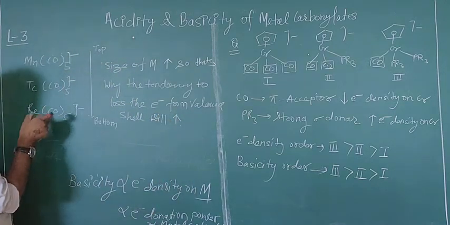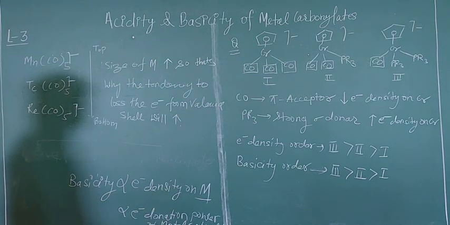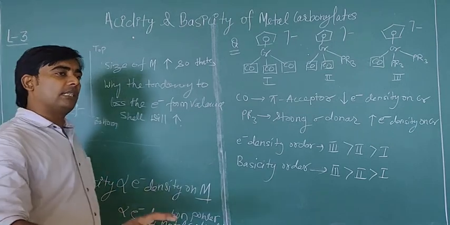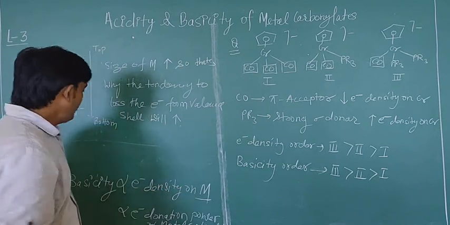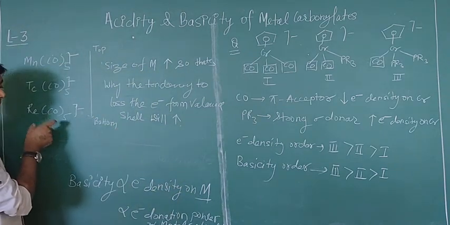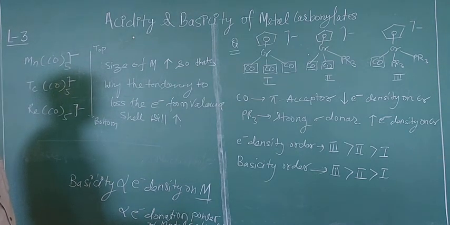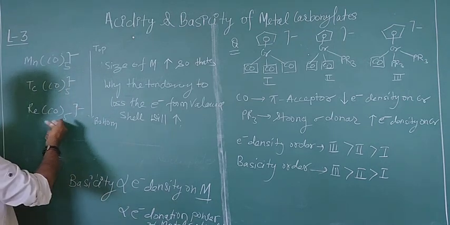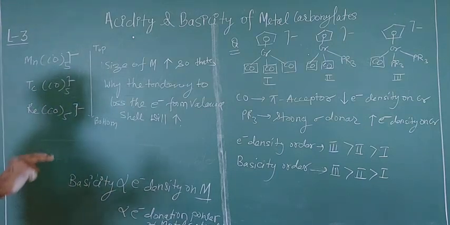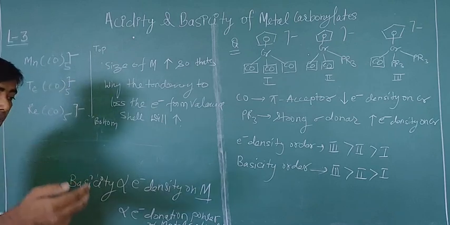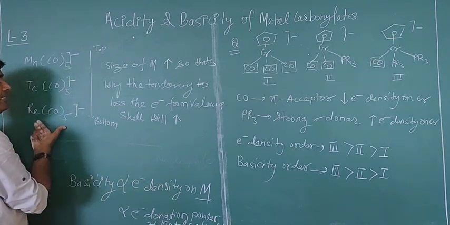So you can say that this complex has maximum tendency to lose the electron, because if the electron donation power increases, that means you are going to capture the proton. Okay, so it has maximum power to attack the proton from the reactant species or solvent or solution. Because it has maximum electron density, it can easily remove electron density, and that electron density can be utilized to attract the proton from the reactant or solution. So the basicity of this will be high.